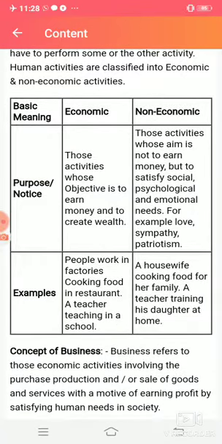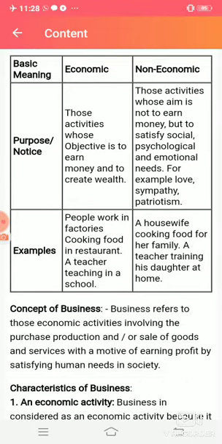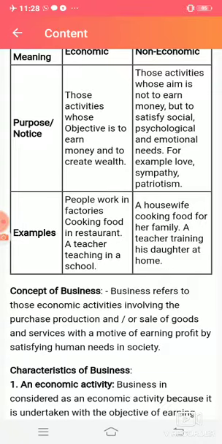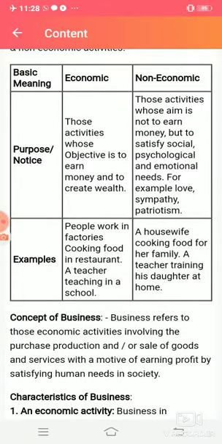Now, how will we differentiate between economic and non-economic activities? We can look at the purpose behind the activity. Economic activities are those whose objective is to earn money and to create wealth. Non-economic activities are those whose aim is not to earn money but to satisfy social, psychological and emotional needs, for example love, sympathy or patriotism. Examples of economic activity are people working in factories, cooking food in a restaurant, a teacher teaching in school. All these are economic activities because their main objective is to earn money. They are doing it for earning money.